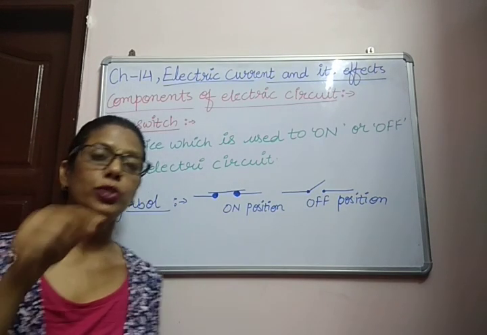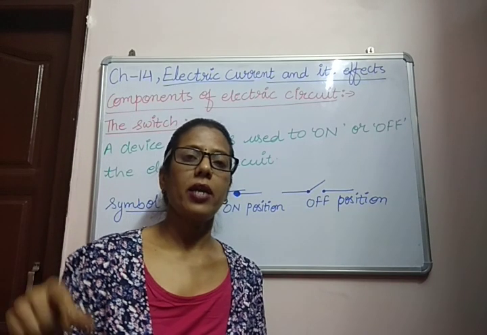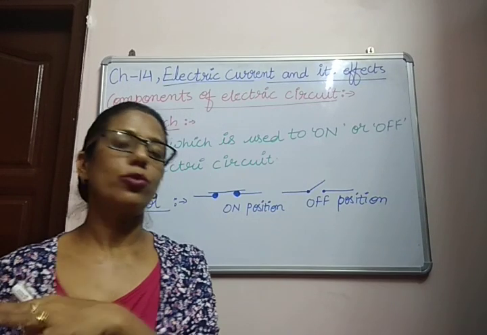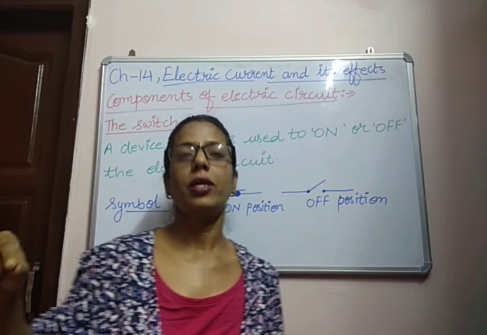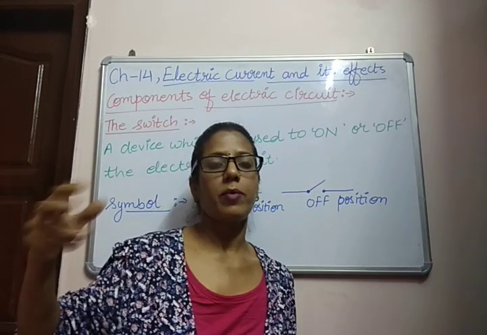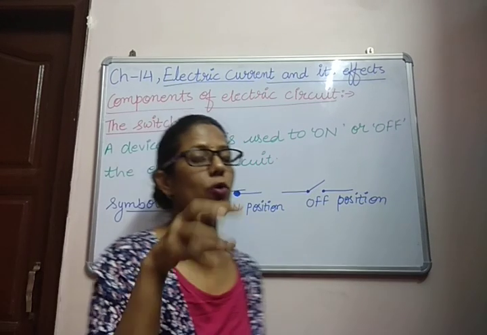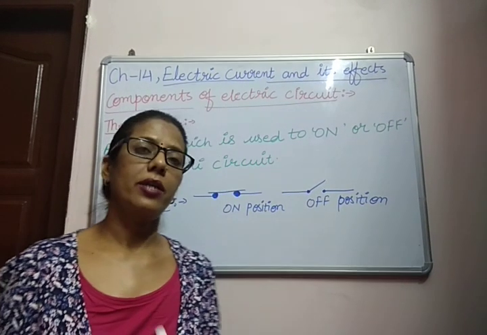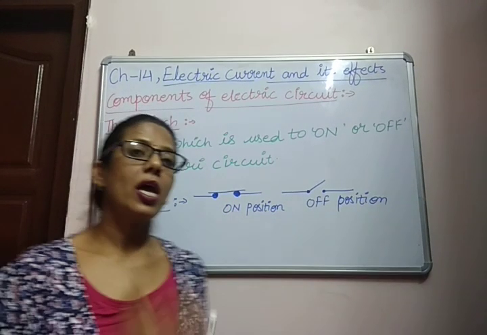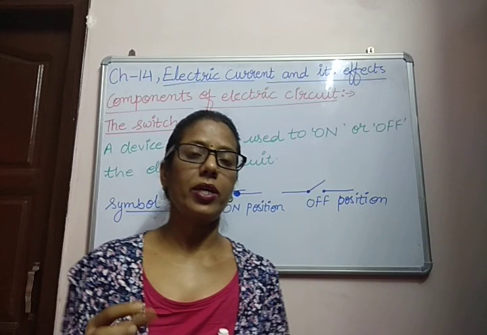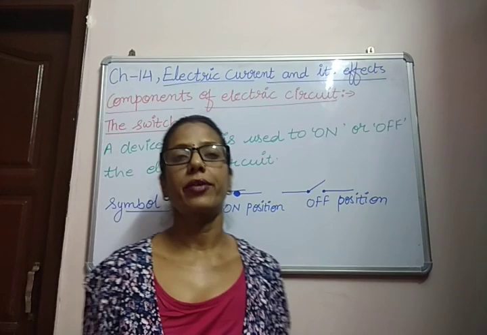As we switch on, the electric current starts flowing in the electric circuit. As we switch off, the electric current does not flow in the electric circuit. When we switch on, electric current starts flowing and the bulb will glow, and some other appliances will start working. When we switch off, the electric current will not flow, the appliances will not work and the bulb will not glow. It means with the help of a switch we can stop or start the electric current in the electric circuit. So it is a main component of the electric circuit.